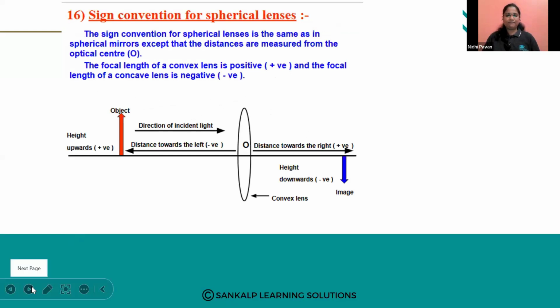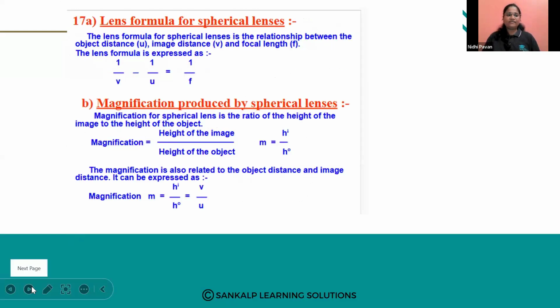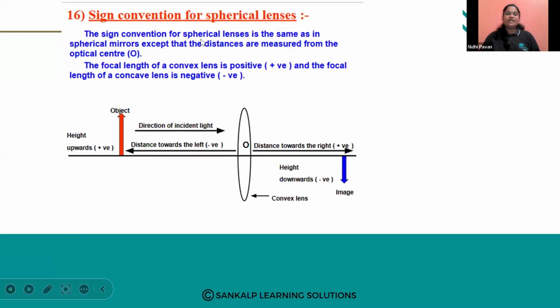Concave lens. Case studies of concave lens. Then, how we had the sign convention in spherical mirrors, like that we have a sign convention for spherical lenses. Here you can see the sign convention of spherical lenses is the same as in spherical mirrors, except that the distances are measured from the optical center.